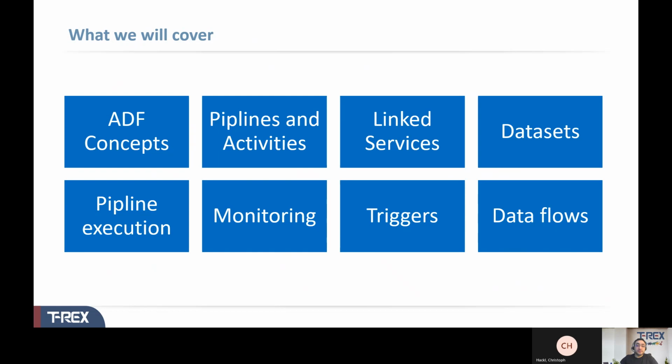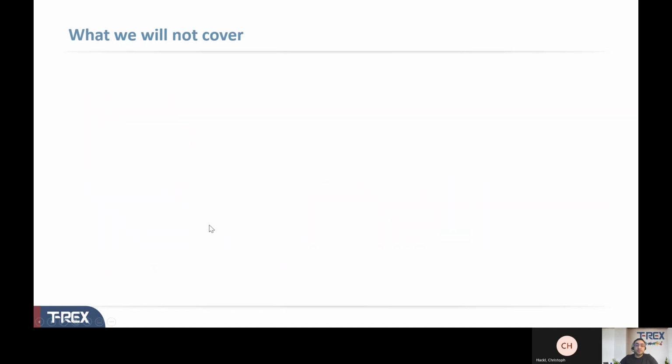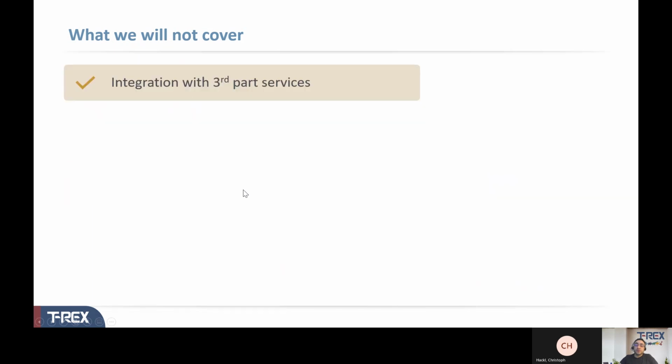All right, we are moving to the what we will not cover section, and I want to be clear that we are not going to look into any third-party integration service due to the lack of time, and it's not our focus.